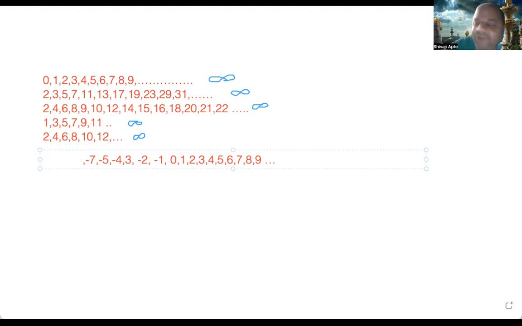Then he said that while you are thinking of a line, all these numbers we can put on a line. Even on the ground, if you draw a line, you can mark 0, and on one side you can put all these 1, 2, 3, 4. On the other side you can put -1, -2, -3, -4, etc. So it will form a straight line, right? But on the ground, more is possible.